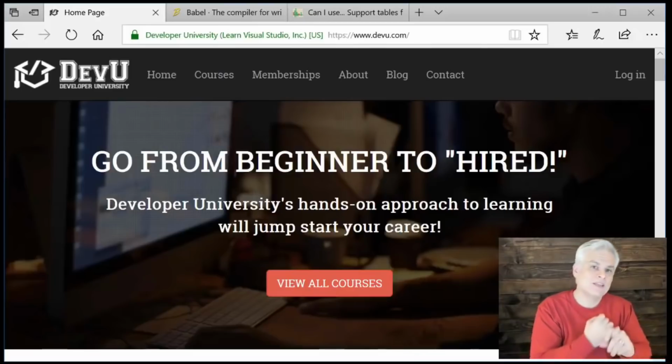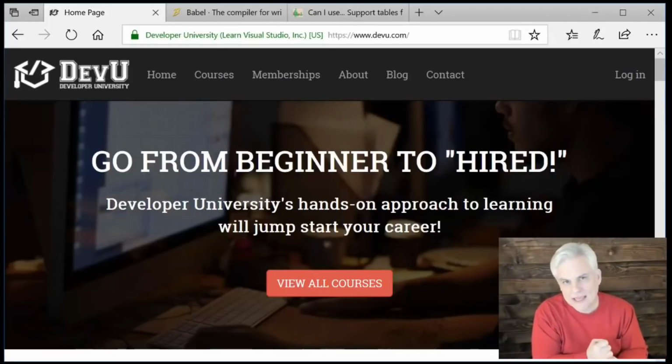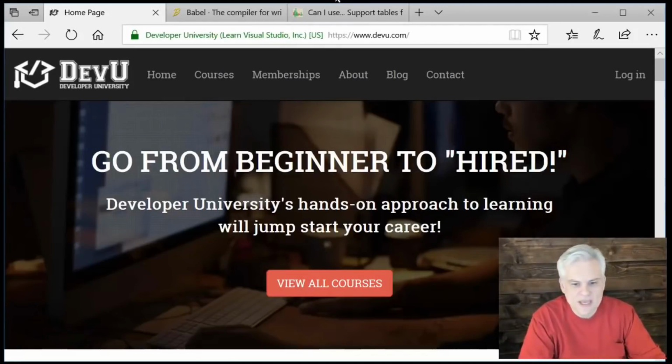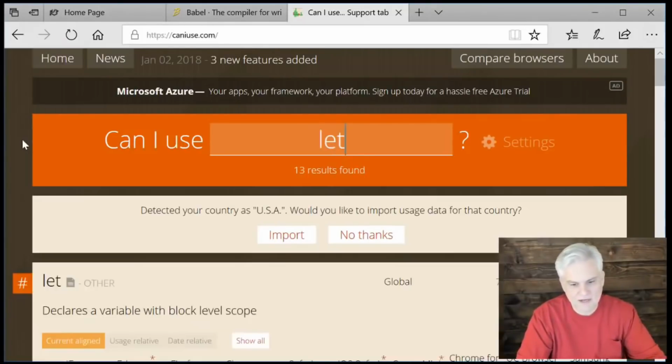But if you want to take the first tack, if you want to be careful with the JavaScript that you write and only use those original features, I guess you can say, of JavaScript, or the early features of JavaScript, there's a website for you. You want to take a look at this website called Can I Use? And so we can take a look at maybe one of the newer features of JavaScript, the let keyword. I'll type it in here in the search box, Can I Use?